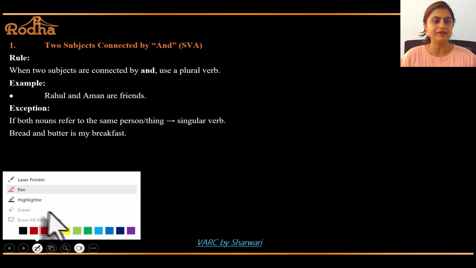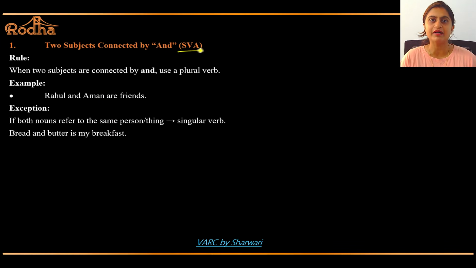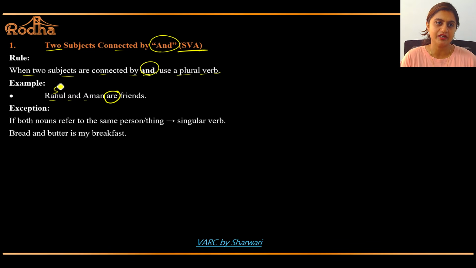Now, the first topic that I have taken is subject verb agreement. Two subjects connected by and. When two subjects are connected by and, use a plural verb. Correct? So, Rahul and Aman are friends. Subject 1, subject 2 connected by and. But there's one small exception for this rule which I've mentioned here, don't worry. If both nouns refer to the same person or thing, then singular verb. Bread and butter is my breakfast.